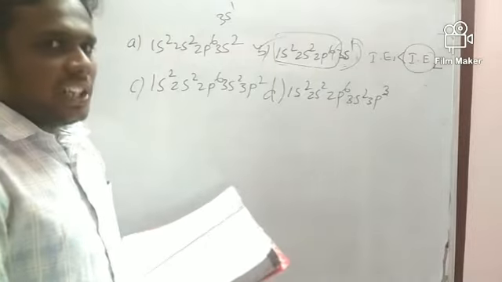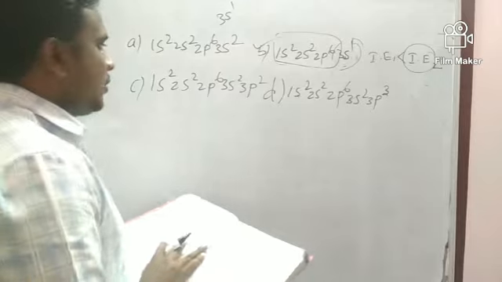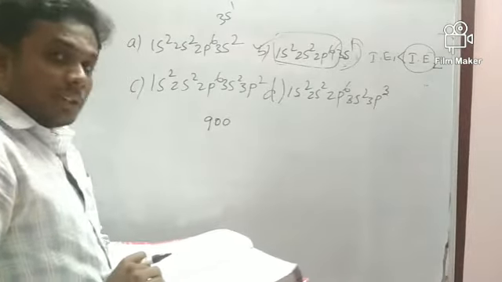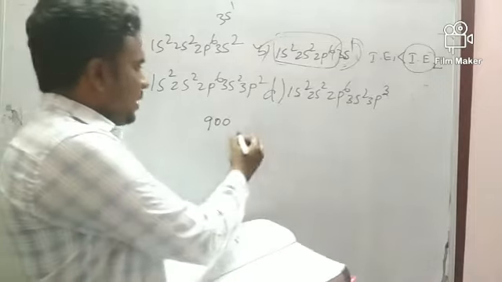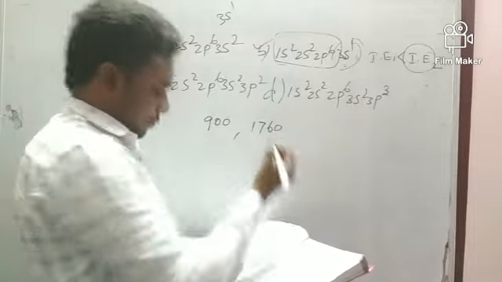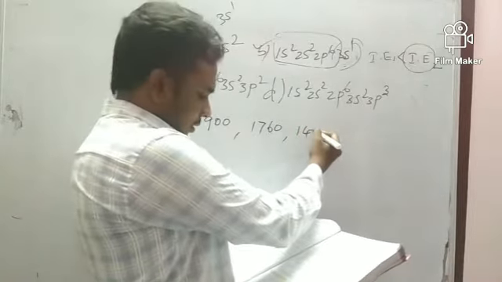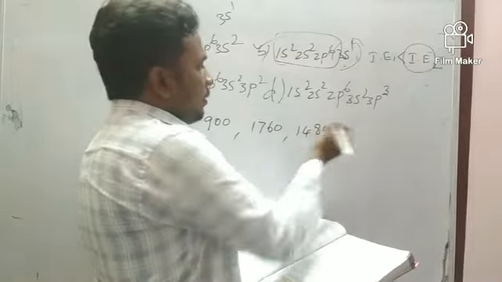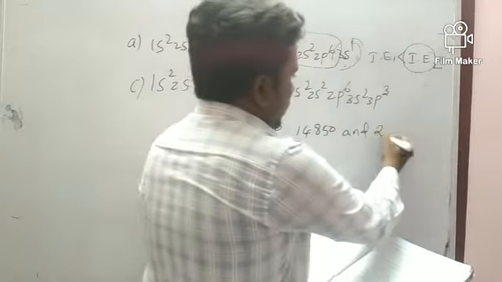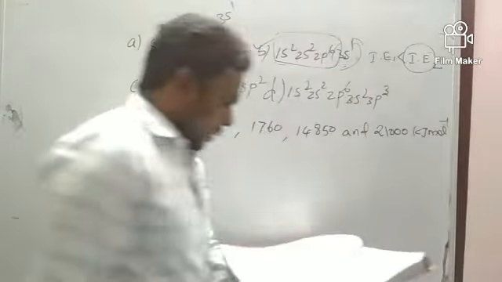For the first electron they have given 900 kilojoule per mole, then for the second electron 1760 kilojoule per mole, the third one 14,850, and for the fourth one 21,000 kilojoule per mole.